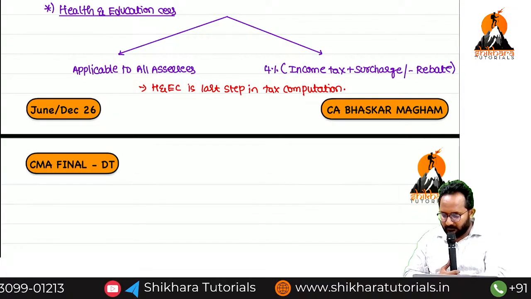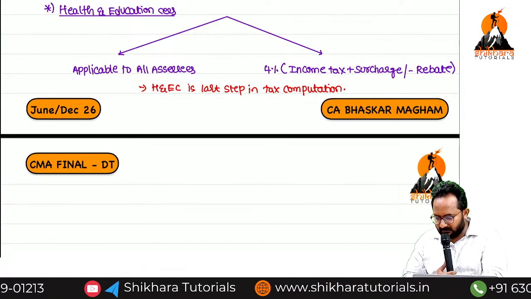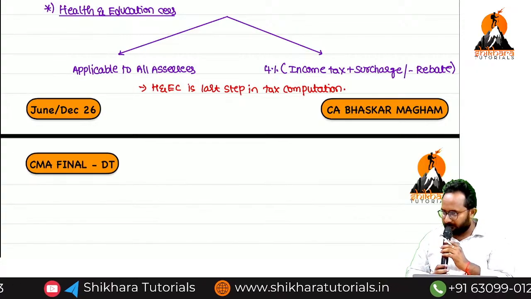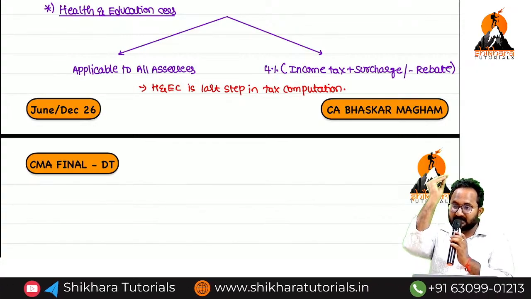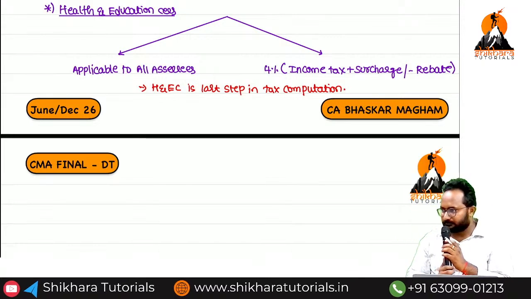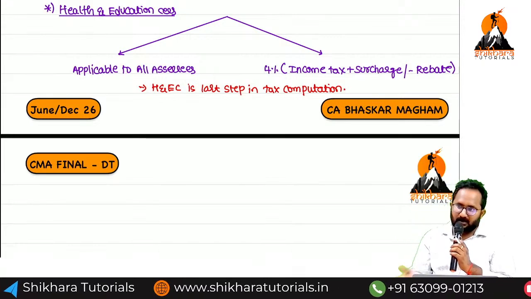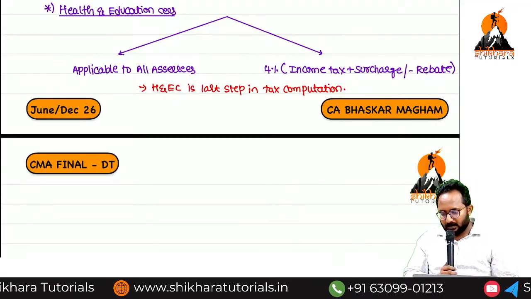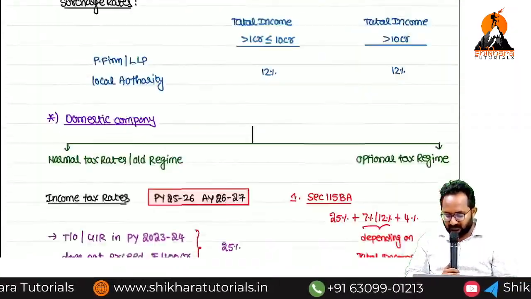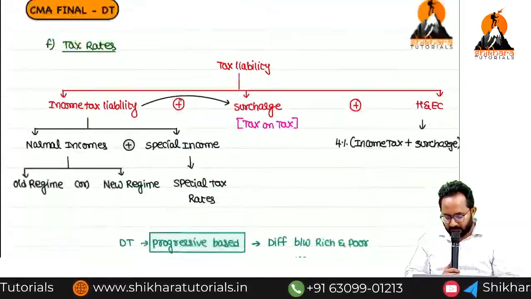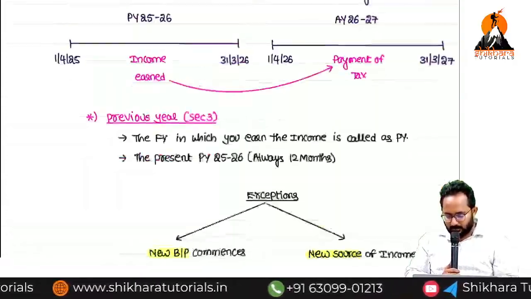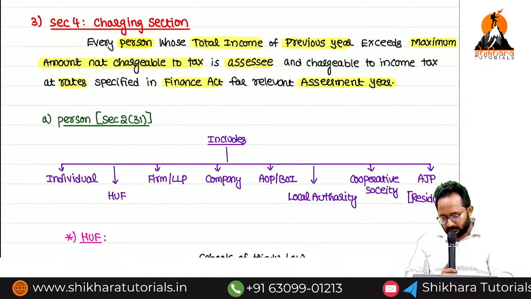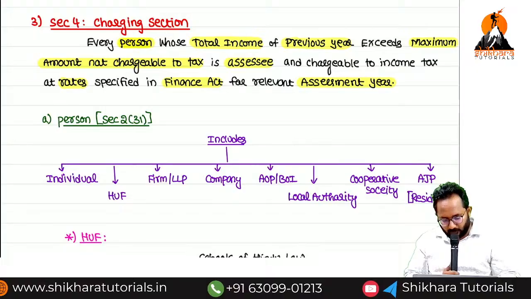Next, after completion of health and education cess, now we'll discuss the rebate concept. Up to now the charging section is completely over. We discussed normal tax rate, special tax rate, surcharge, and health and education cess. What is the heading for the charging section number 4? Number 3 was done, so now we have to start the fourth one.